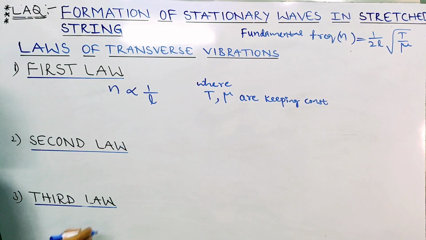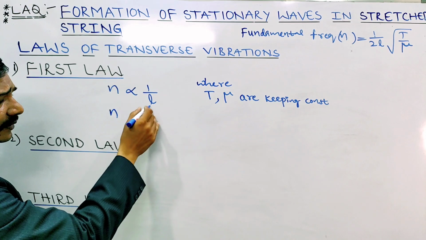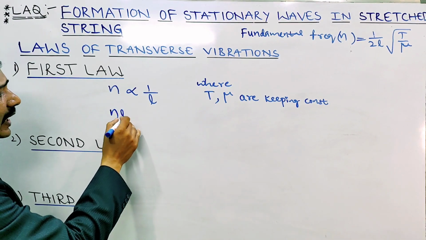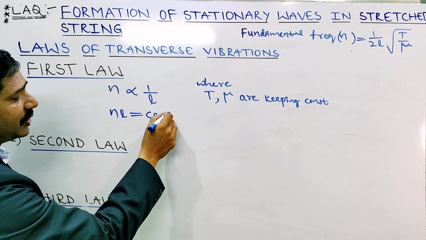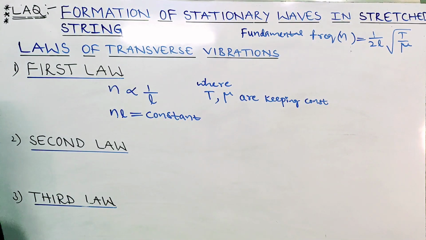Here N is inversely proportional to length, or N into L is equal to constant. This is called the first law, or the law of length.